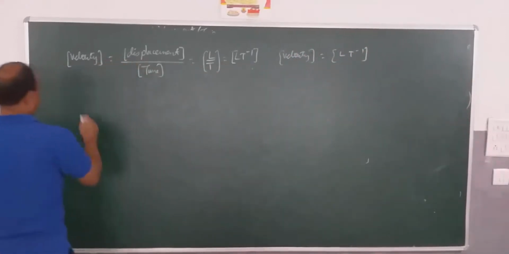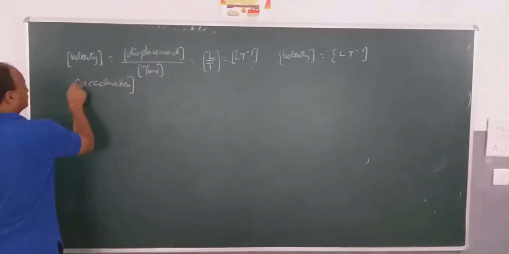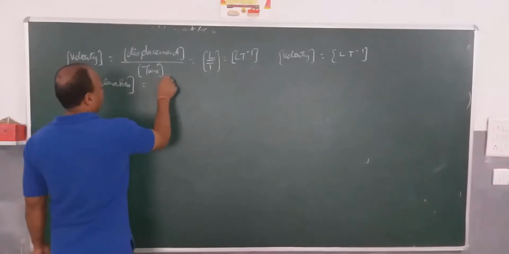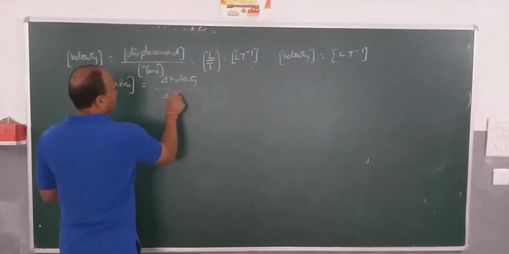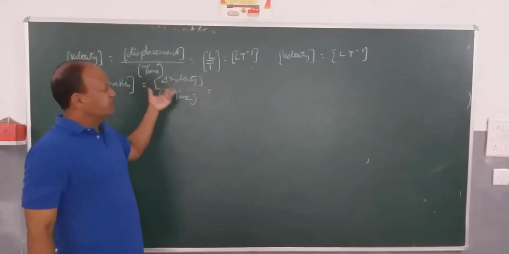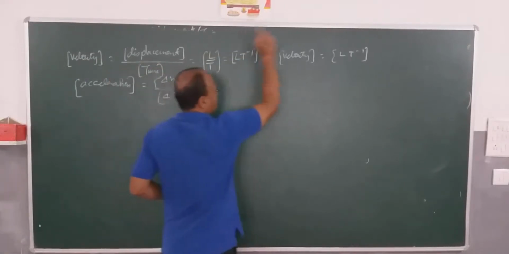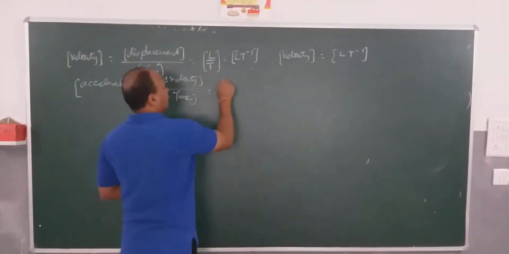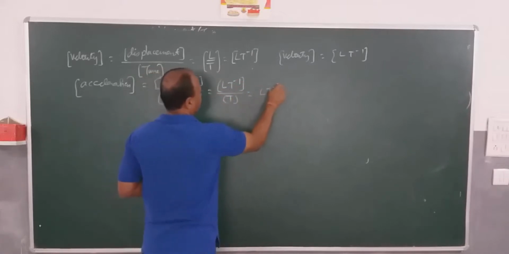Acceleration, like we saw here already, is equal to change in velocity divided by change in time. Now, change in velocity is the same as velocity itself in terms of dimensions. When I translated velocity in terms of dimension formula, I got L T to the power minus 1. So I don't have to do it again. Divide by T, we get L T to the power minus 2.